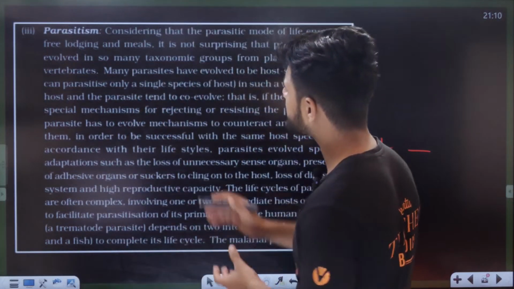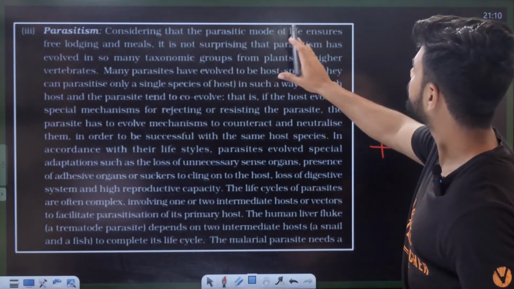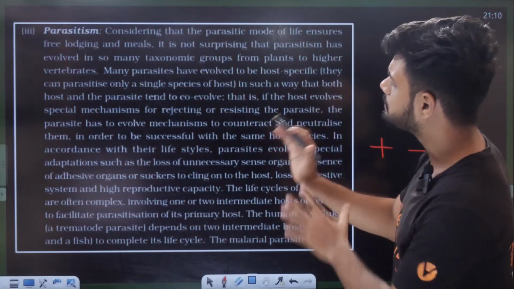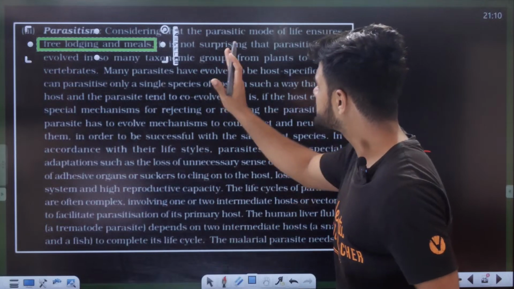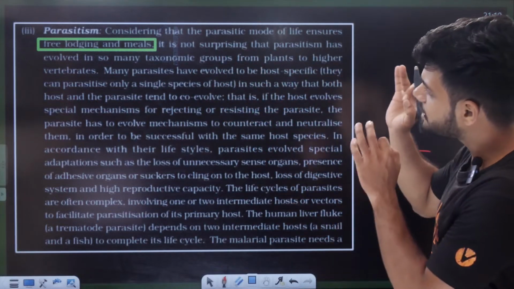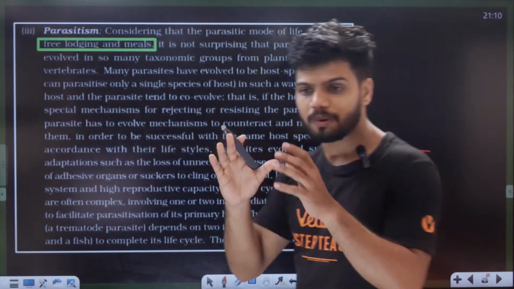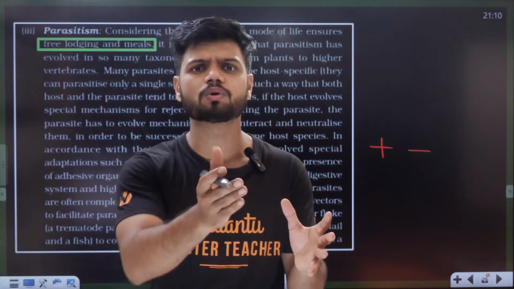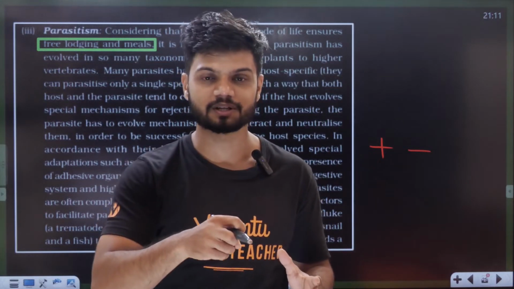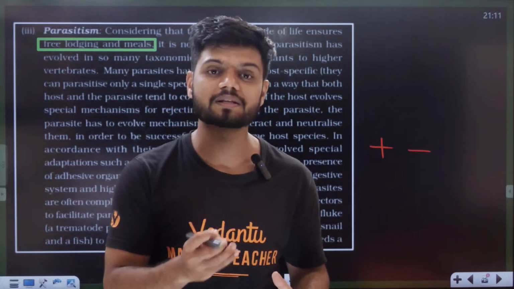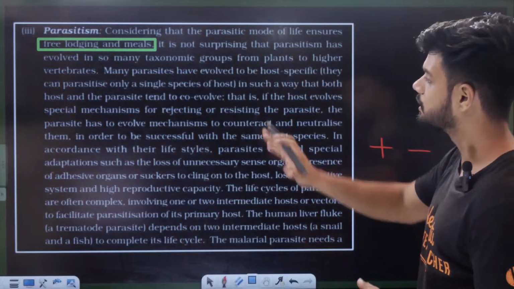Okay, see, considering that the parasitic mode of life ensures free lodging and meals, you get a place to stay and food in parasitism. It is not surprising that parasitism has evolved in so many taxonomical groups, from plants to higher vertebrates. So plants also have parasitism. Cuscuta, for example, was a question for you last year, 2024, in KCET: Cuscuta is a type of which organism? So many taxonomic groups, from plants to higher vertebrates.